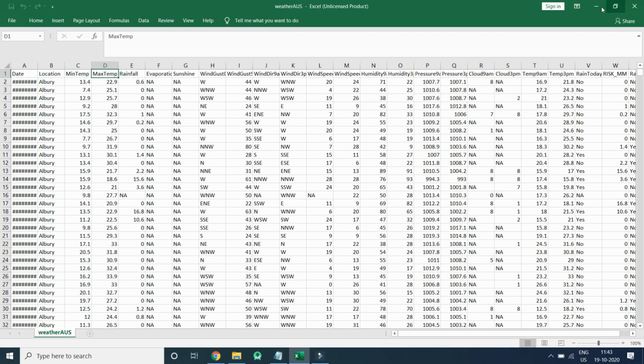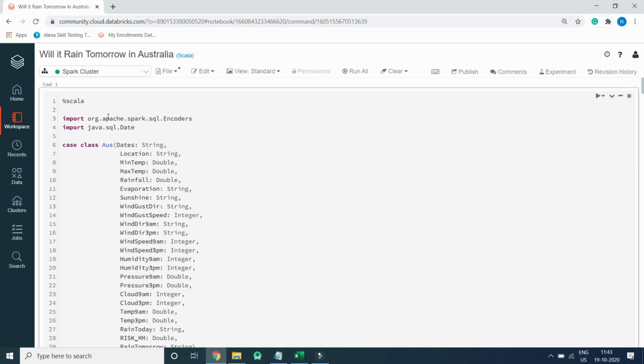So that's all about the data. Now let's directly move into the Spark Scala code. We will be writing a machine learning project in Scala using Spark on the Databricks environment, which is a community edition server that allows you to execute your Spark code free of cost on their server just by registering through your email ID.